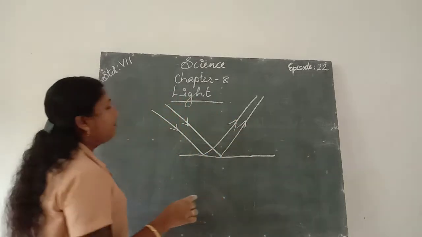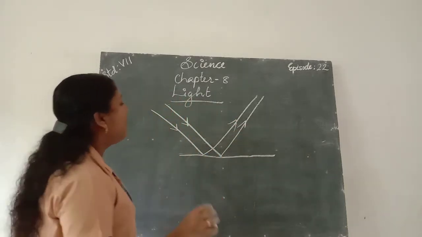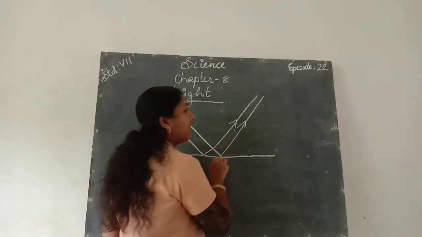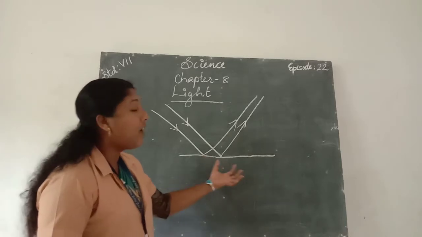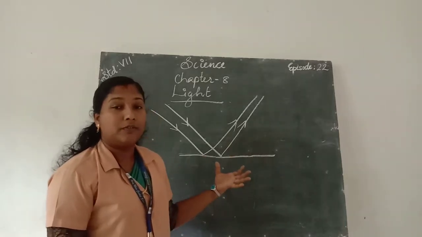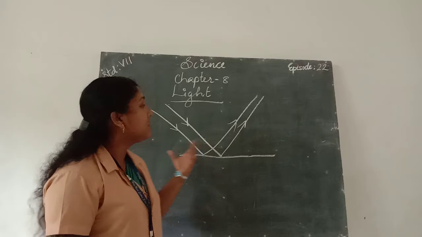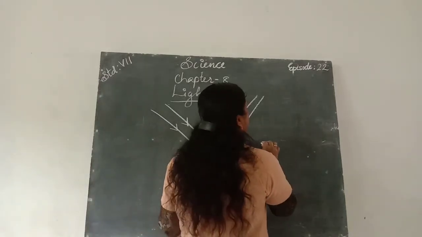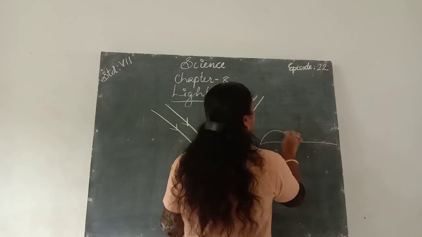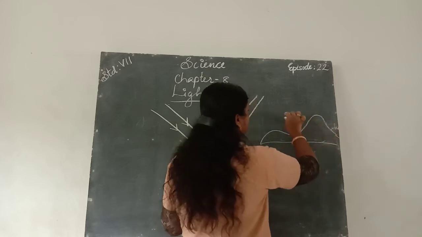A perfect reflection takes place only through a reflecting surface which has a polished or shiny surface.